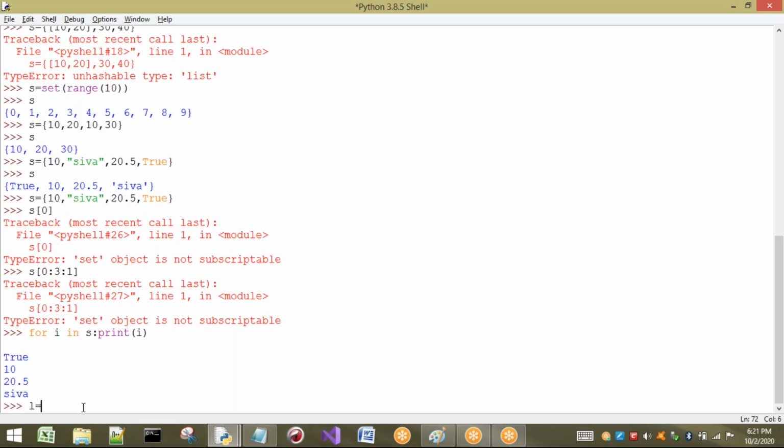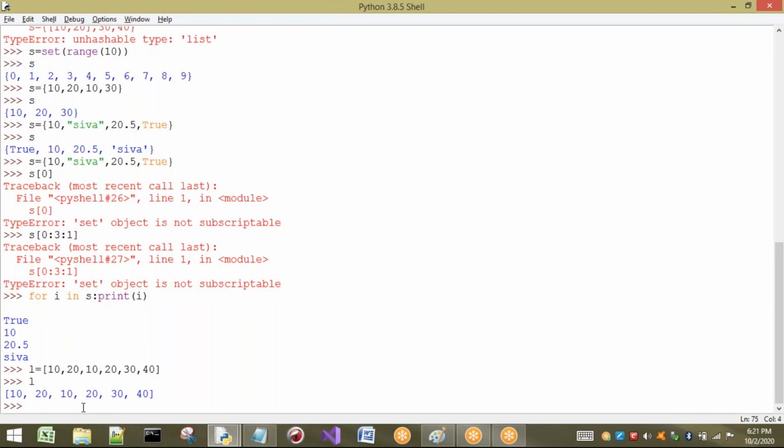So I will take one list, and I want to show you: can a list take duplicates? Yes, it can take the duplicates. Now, if I print L, duplicates are going to be printed, no problem. But now I want to store the list of elements as a set by using the set function. If I write set of L, what happens here? The list is going to be converted into a set, and inside S, let us see what will be there.